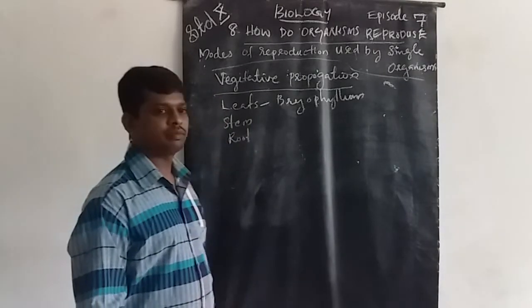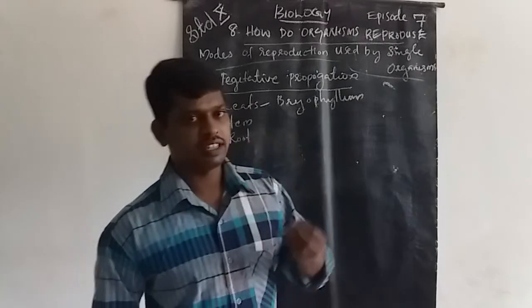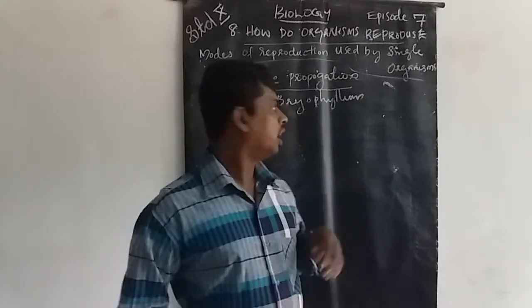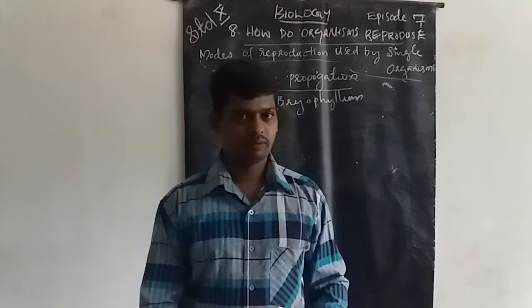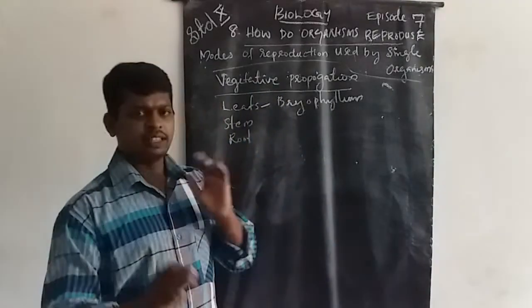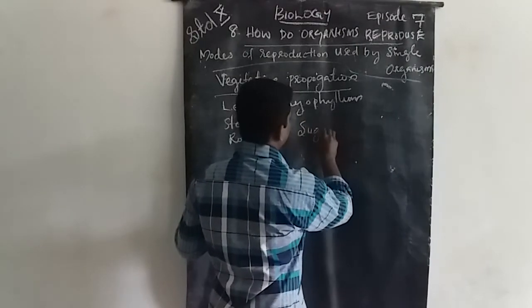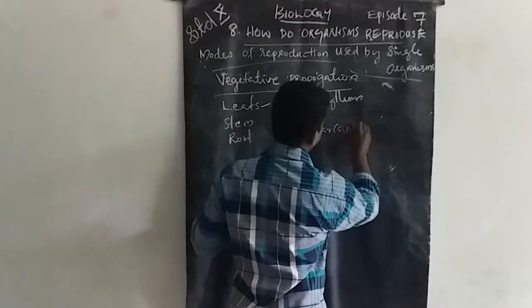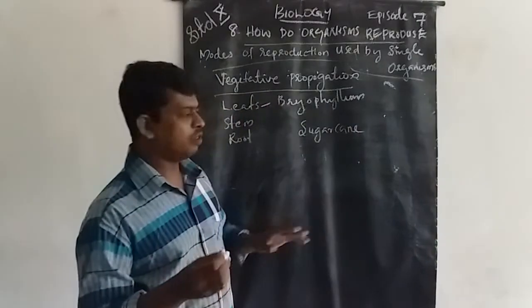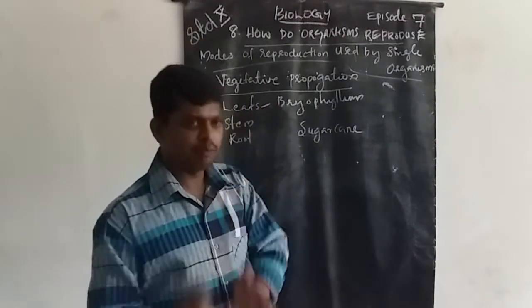Let's move on. In most plants, buds arise from the stems and roots. Some plants, like sugarcane, what is the structure of the main stem of sugarcane?